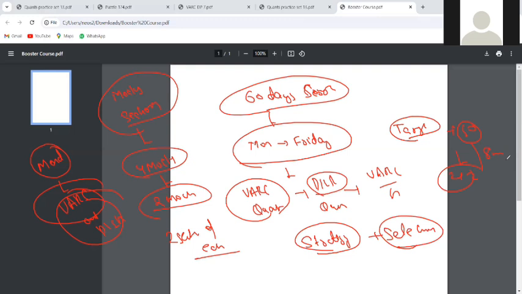Second thing, when the mock is solved live in the class, you'll get a rough idea of which set to start with and what things have to be done. You don't have to worry about analyzing the marks and going for solutions. You just need to attend the mocks and come to the class, and every question will be solved. This will be our strategy from Monday to Friday. We'll be solving on alternate days, VARC quants, DILR quants, then VARC DILR, in the form of mocks as well as sectionals.